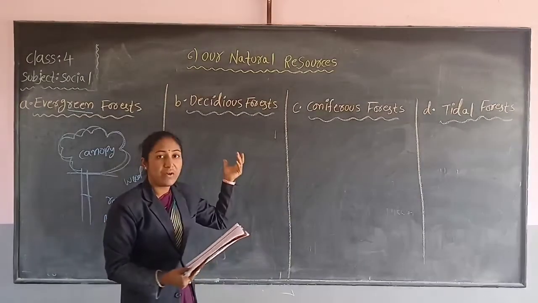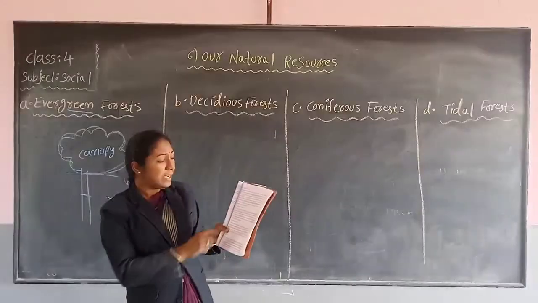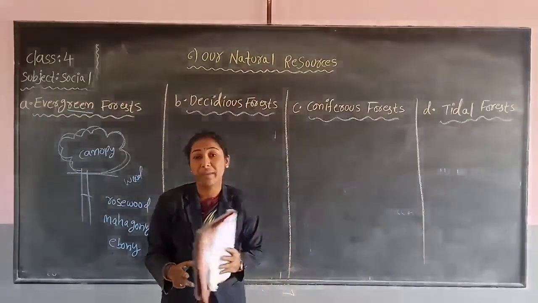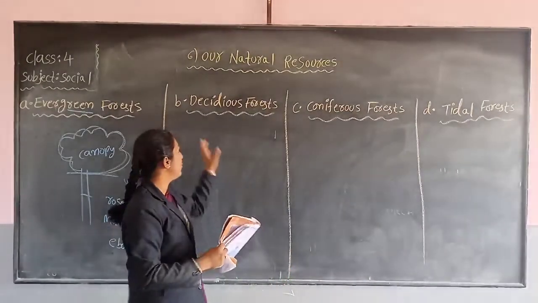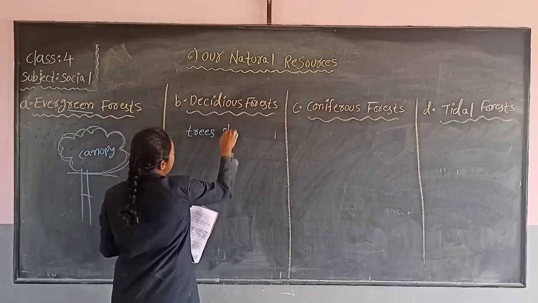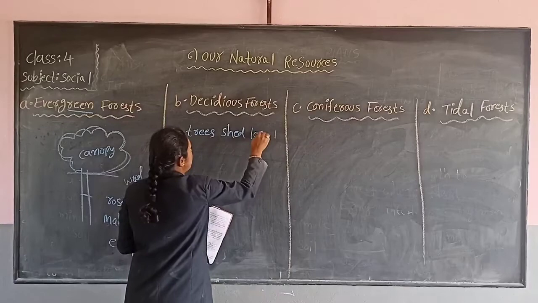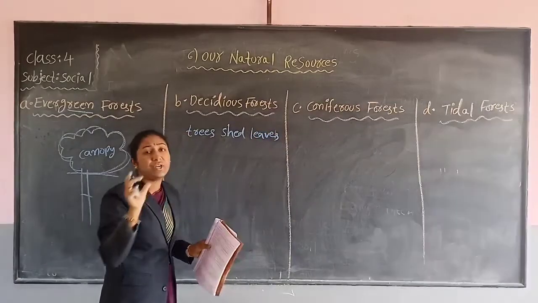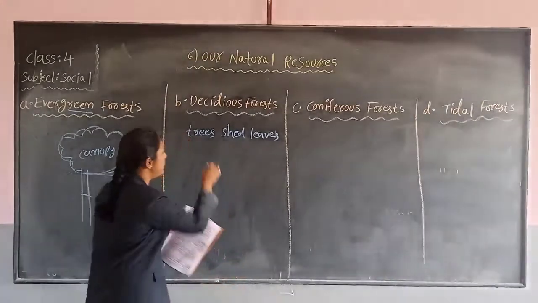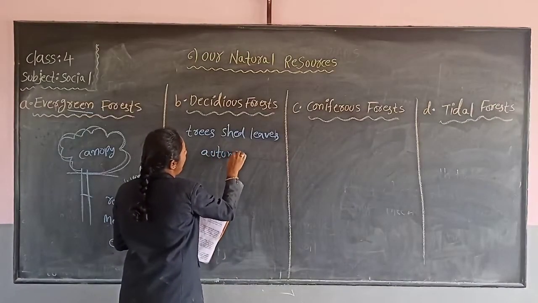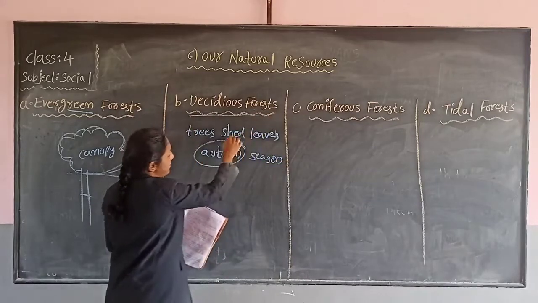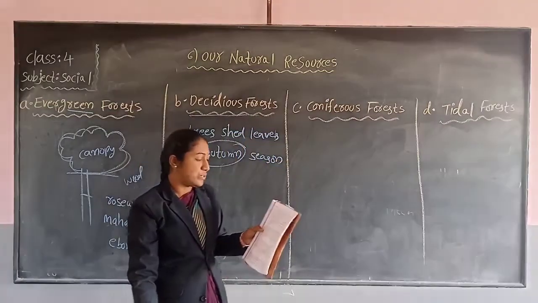Next, deciduous forest. In deciduous forest, trees shed their leaves at a particular time of the year. At which time? Usually in the autumn season. In the autumn season, these deciduous forest trees shed their leaves.